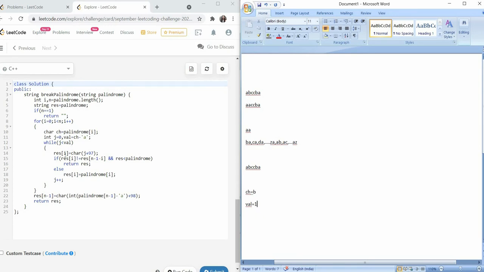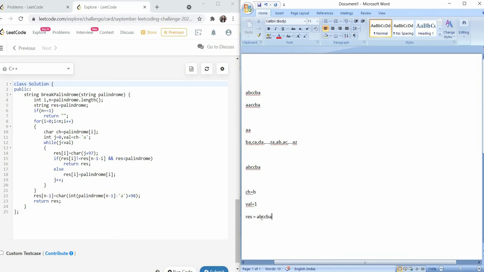Now J is less than 1. So res[i] is changed to J plus 97. 97 is the ASCII value of small letter a. So res[i], right now i is 1. So what was my res till now? It was abccba.